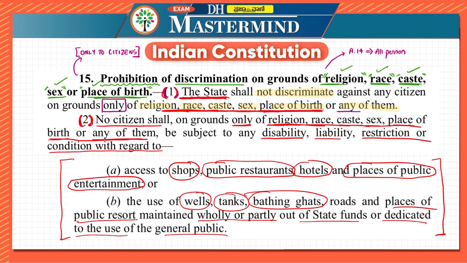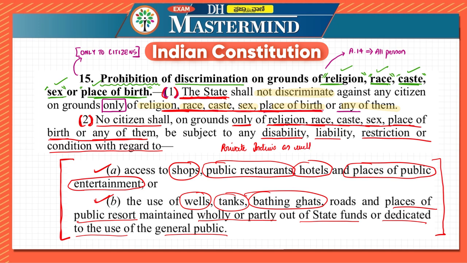You can read it as other than this they can be. That is what they will be mentioning also. That is, no citizen shall on the grounds only of religion, race, caste, sex, place of birth, or any of them be subjected to any disability, liability, restriction, or condition with regard to these two conditions, A and B. Hence, we have to understand that here, as it is mentioning all these places, in this clause it is mentioning about private individuals as well.